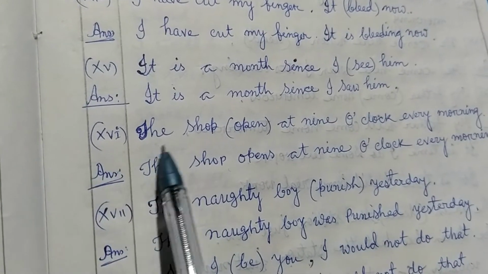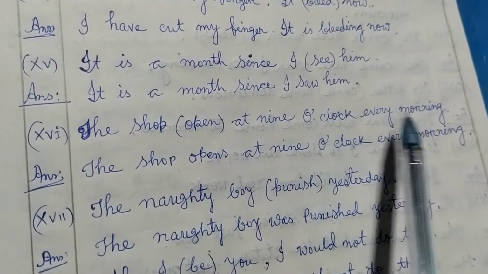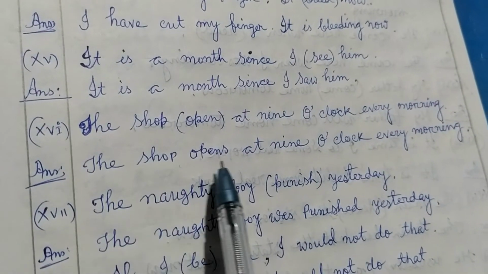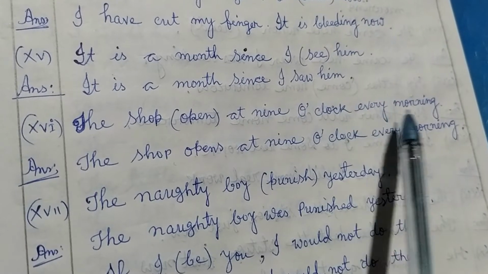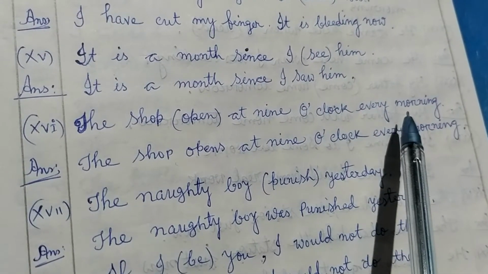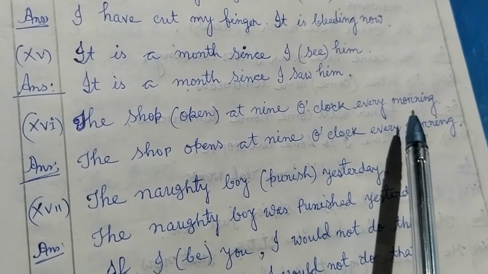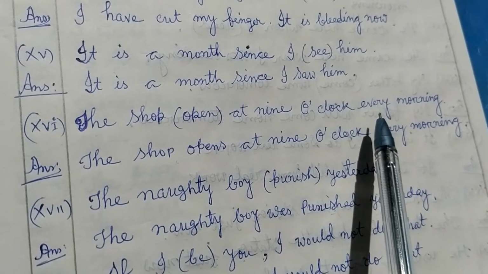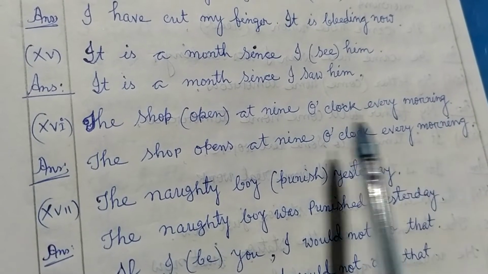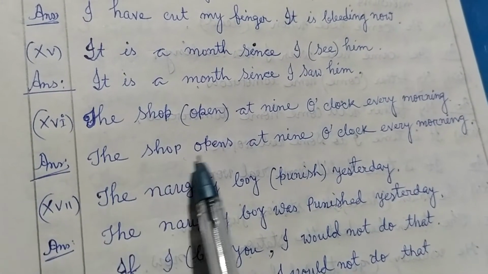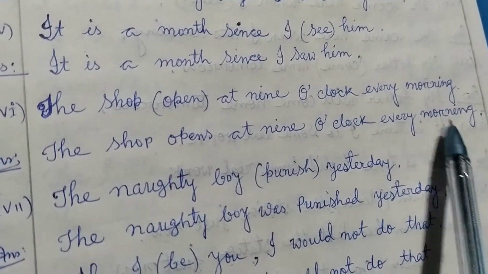Next, number 16, the shop open at 9 o'clock every morning. So the answer is the shop opens, present, every morning is given, every morning, every day. In such cases, it's a habitual action, or it happens every day. In such a way, simple present tense is used. The shop opens at 9 o'clock every morning.